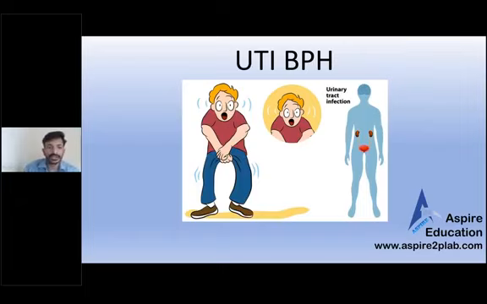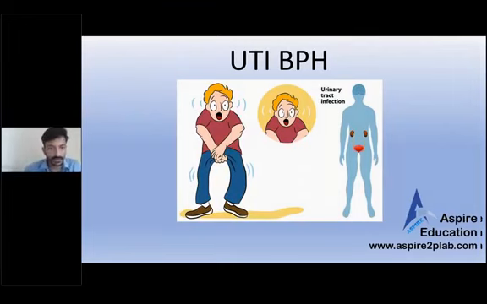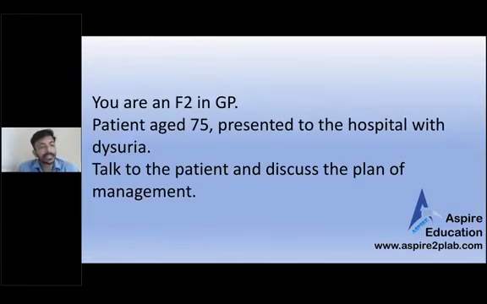Okay, so let's start with the first station, surgery, UTI, BPH. Let's read the question. We are in GP. Patient is a 75-year-old, presents to the hospital with dysuria. Talk to the patient, discuss the plan of management.